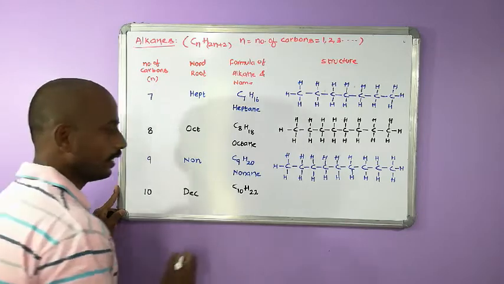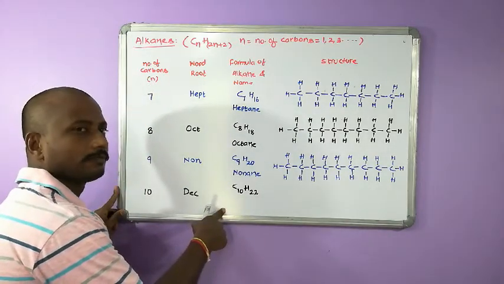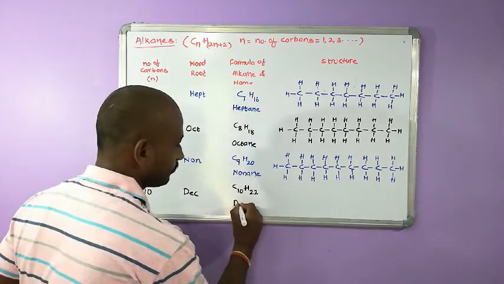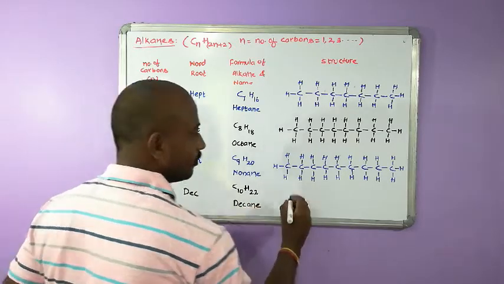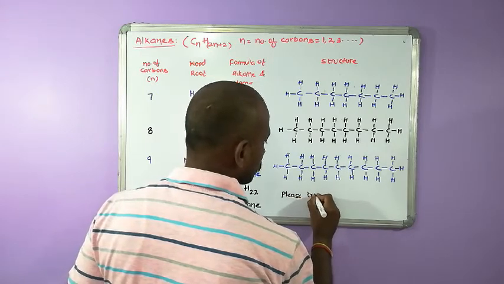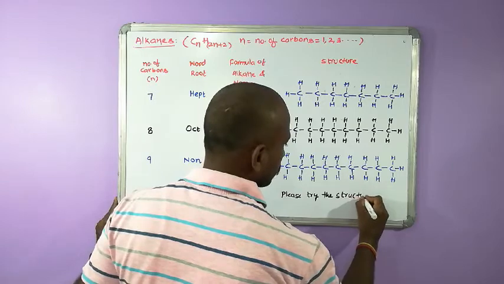Then what is the IUPAC name for C10H22? Dec plus ane, decane. So please write the structure yourself. Please try the structure. It is very easy.